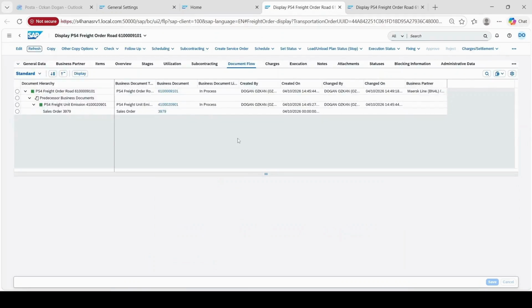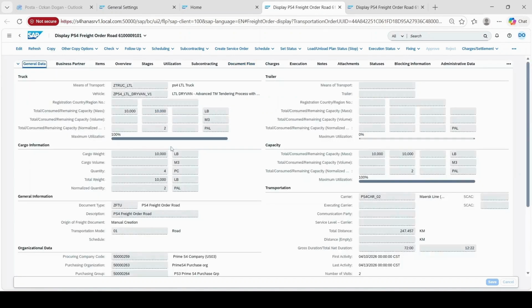I have created two freight orders. For these freight orders, the carrier is assigned and automatic charge calculation is completed. I sent these freight orders to the carrier, and the carrier confirmed them as well with BM4L. PGI is already done. Creation of the departure event is completed with BM4L, the carrier tenant. Now I can go to the carrier tenant for creation of the invoice.